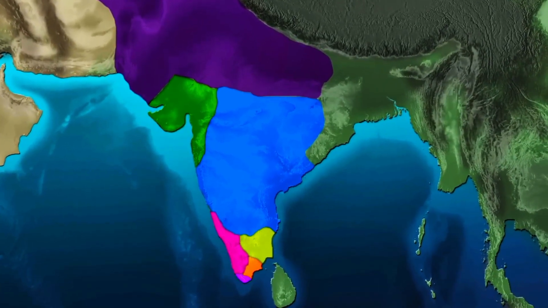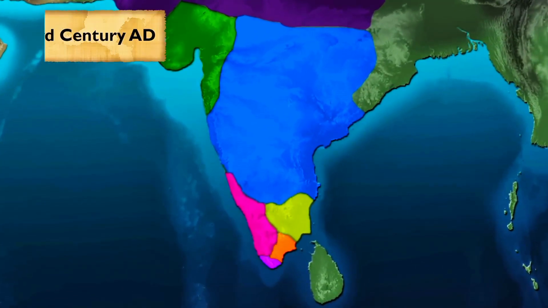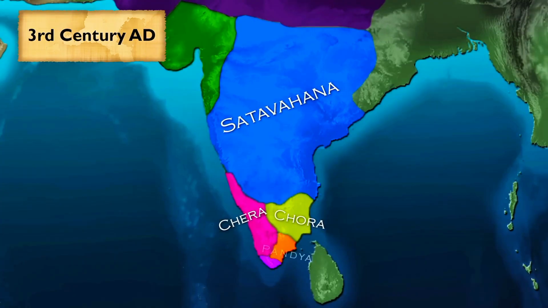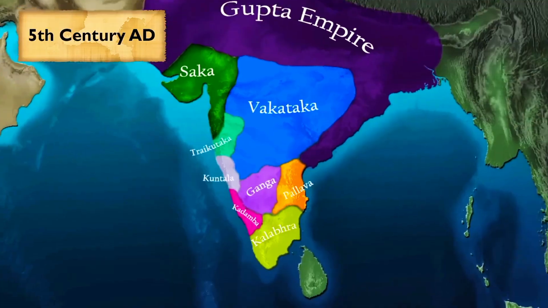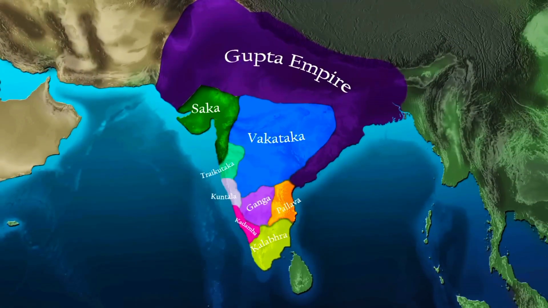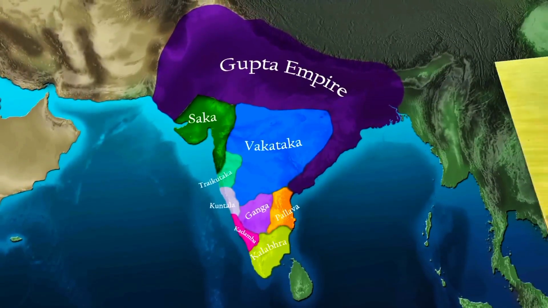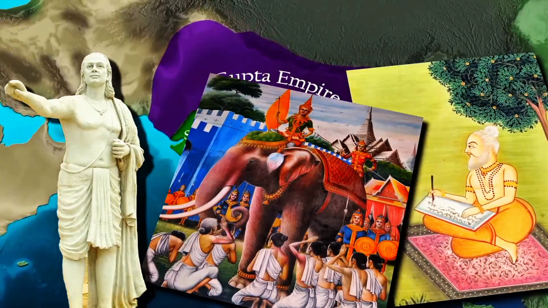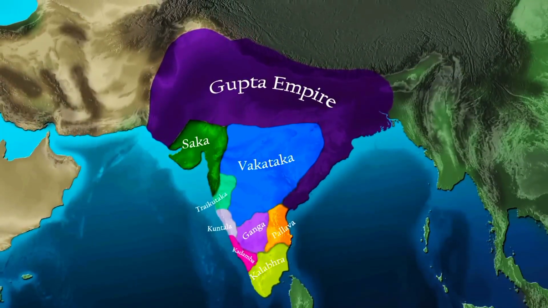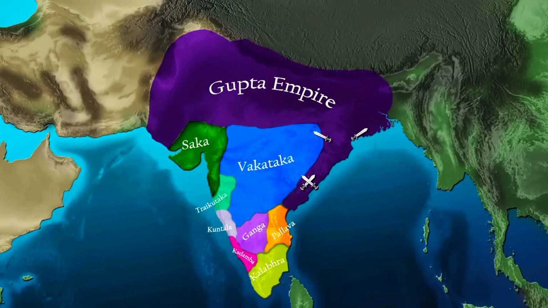Ashoka and the spread of Buddhism. The most famous ruler of the Mauryan Empire was Emperor Ashoka. After the Kalinga War, Ashoka adopted a policy of nonviolence and embraced Buddhism. Siddhartha Gautama, the Buddha, was born in 560 BC, and during Ashoka's reign, Buddhism spread rapidly across India and Asia.